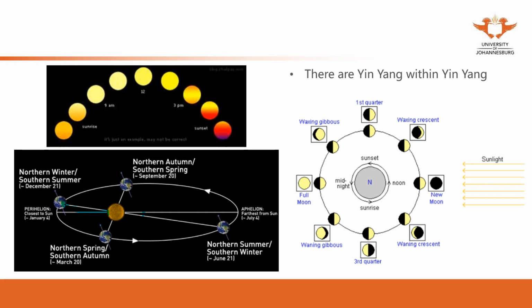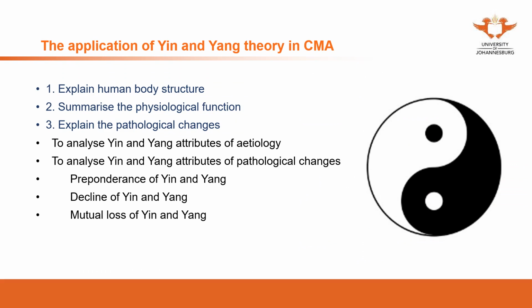In winter, we are further away from the sun. That's yin and yang in the environment. So actually, we have already shown you some of the clinical applications of yin and yang.